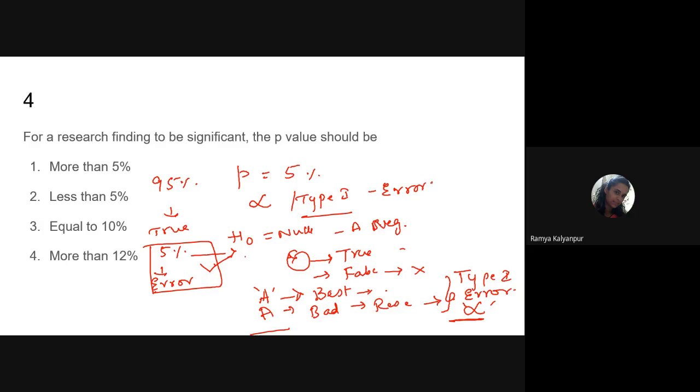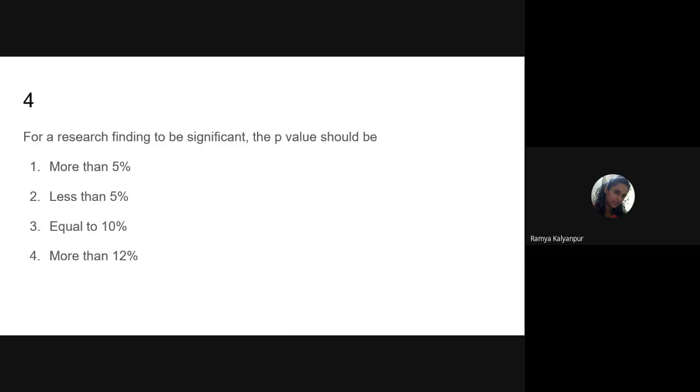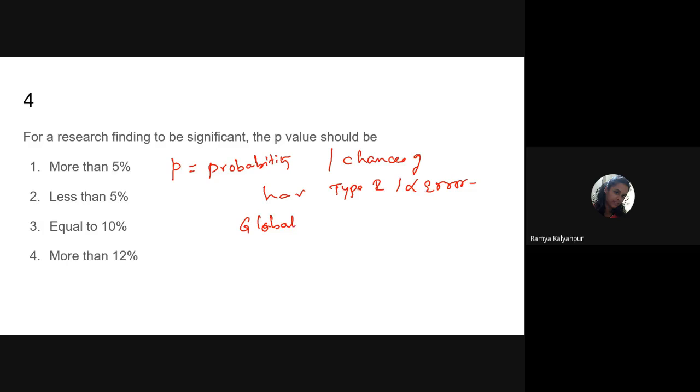So the p value is the probability or chance of having type 1 or alpha error.